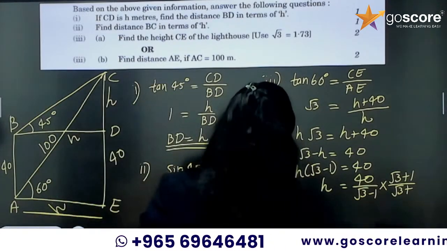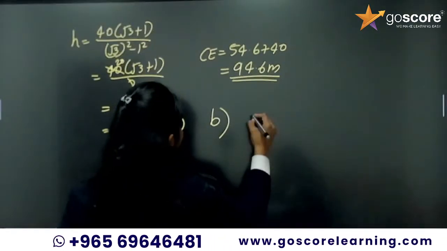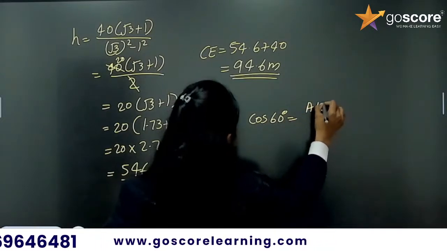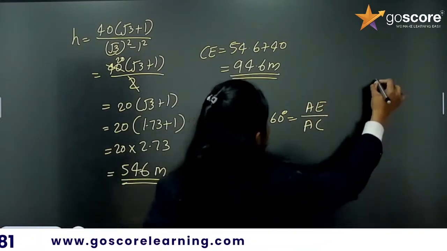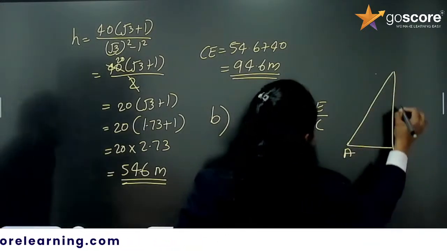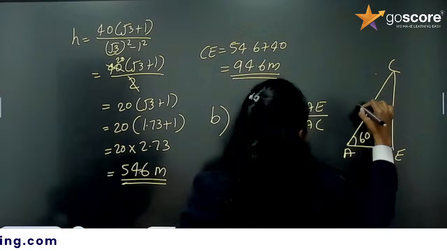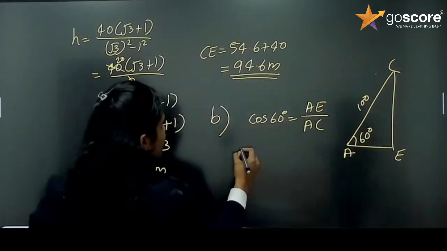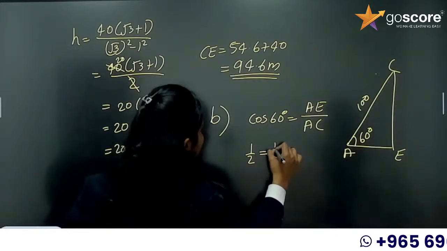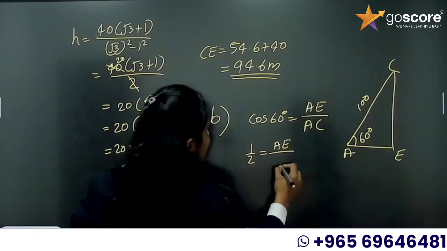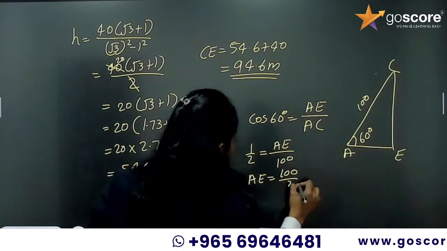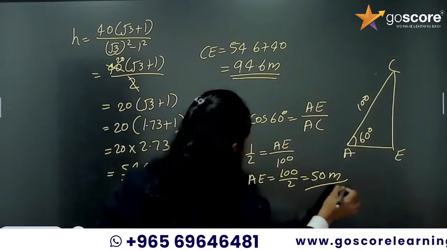So, cos 60 is equal to AE divided by AC. This is AEC, this one is 60, this one is 100. So, cos 60 is 1 by 2, which is equal to AE divided by 100. Now, AE is equal to 100 divided by 2, which is equal to 50 meter.